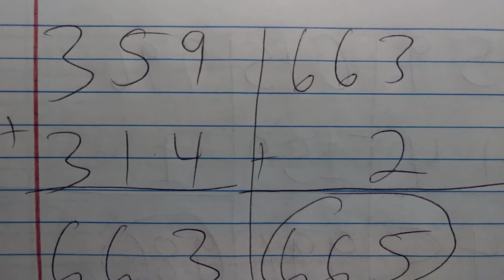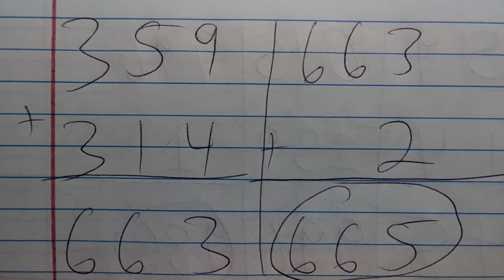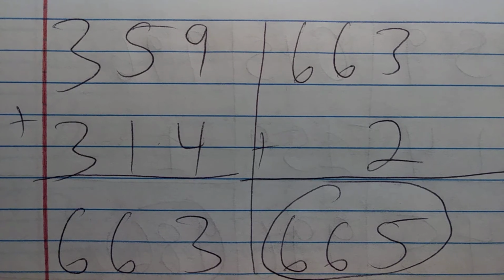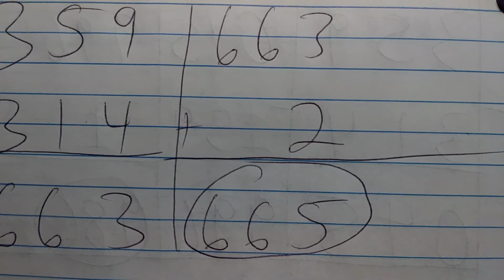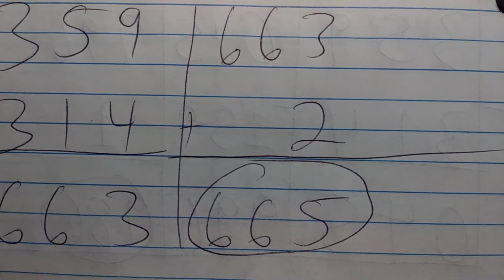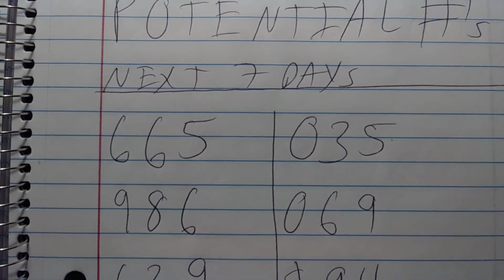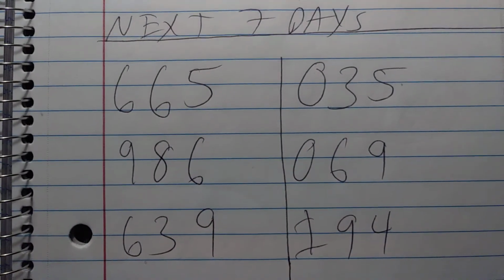And then you're going to take 359, you're going to add 314, so 3 plus 3 is 6, 5 plus 1 is 6, and then 9 plus 4 is 13, keep the 3. You're going to take 663, you're going to bring down 66, and then add 2 to the 3, so 665.